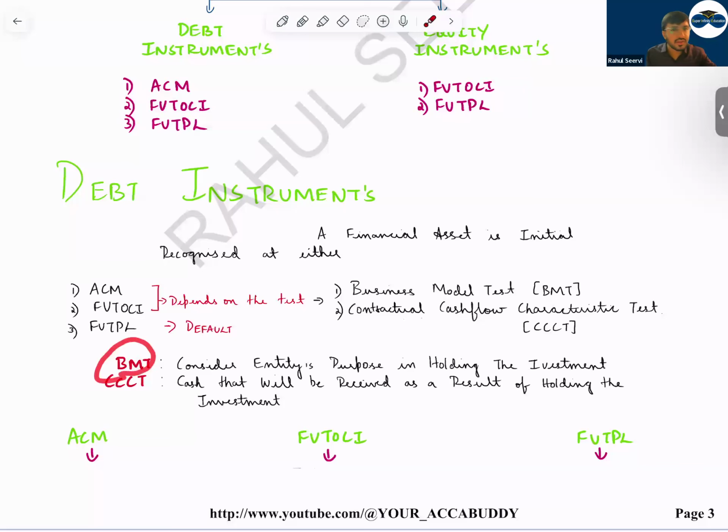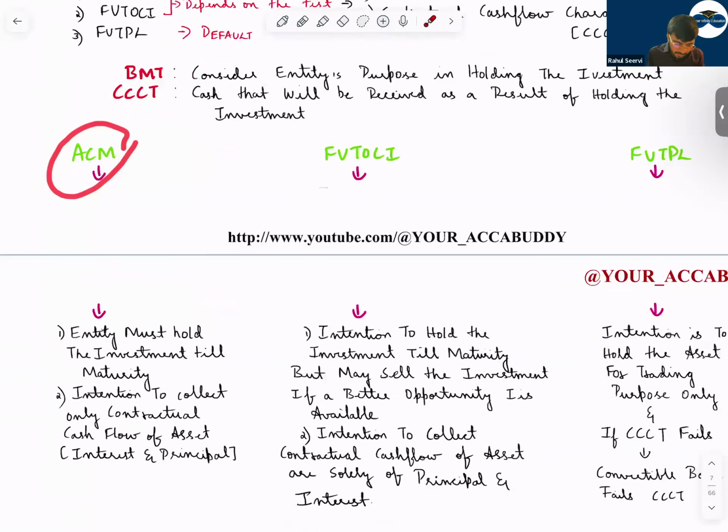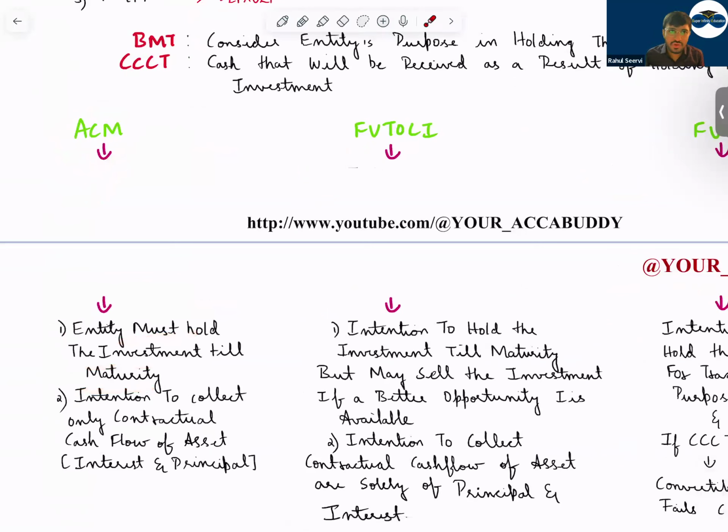So now what does BMT mean? Business model test means what is the purpose? Will the company, the holder of the bond, hold this till maturity or not? Then contractual cash flow test means what? What is the amount they will receive? The principal amount they should receive, and the interest amount. Either the company can sell also, but to meet the criteria for BMT and contractual cash flow, the company should hold this till maturity, and they will only receive contractual cash flow, that is principal and interest payment. So in amortization cost model, the entity must hold the investment till maturity. Till maturity they have to hold.